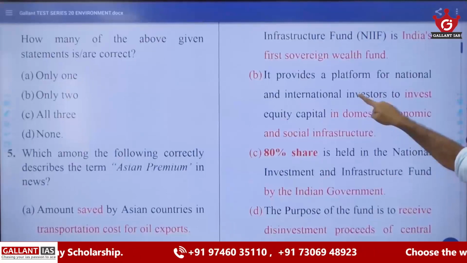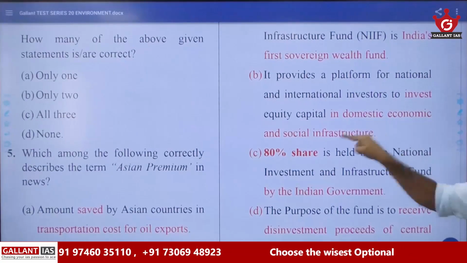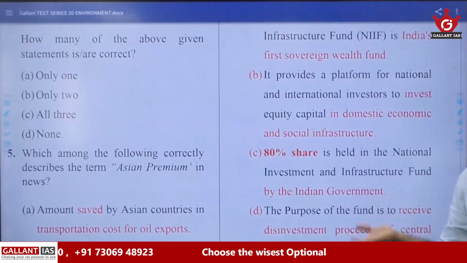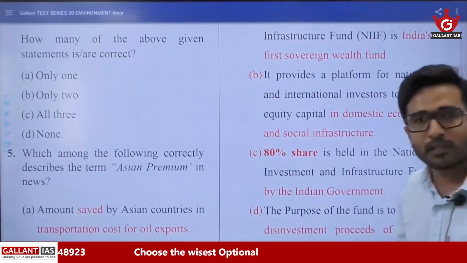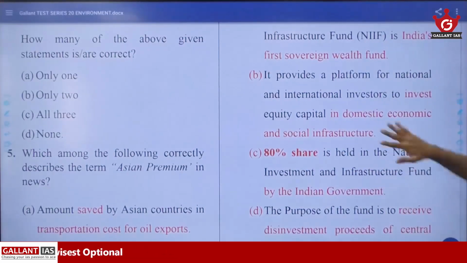Second statement. It provides a platform for and so on. Finally, to invest in some domestic and economic infrastructure. Question is about investment and infrastructure fund. So it may be investing in such infrastructures, right? It's not illogical. That's definitely correct.